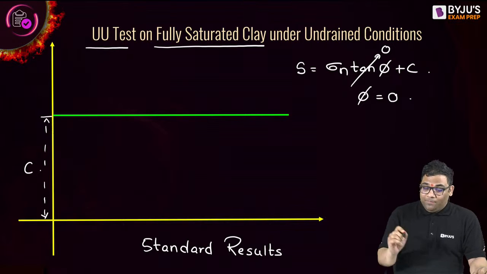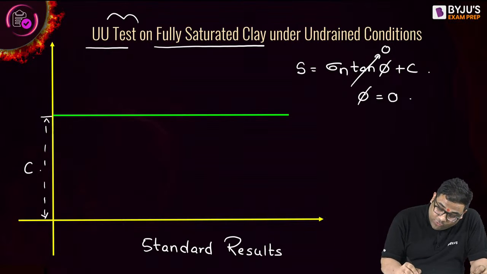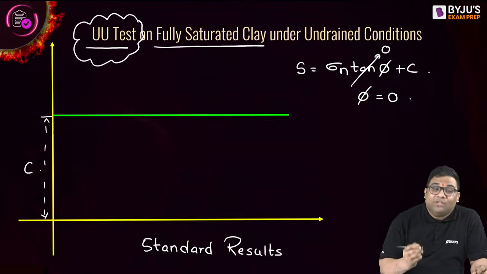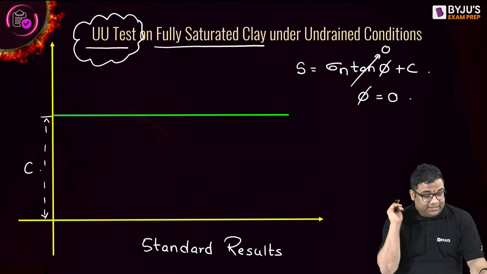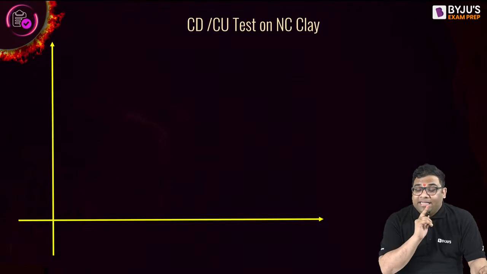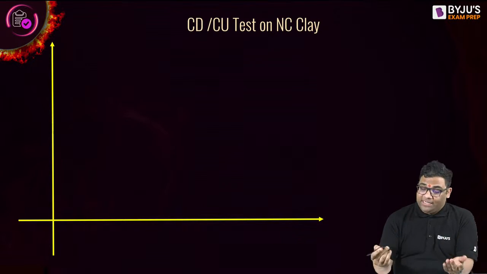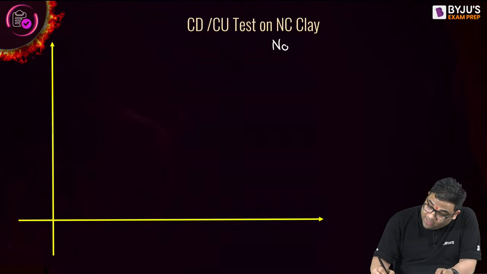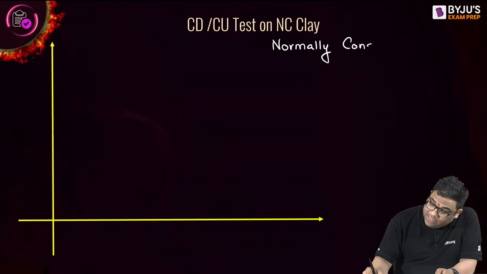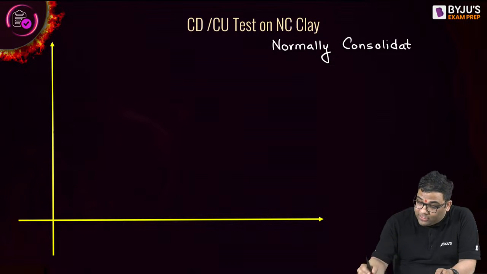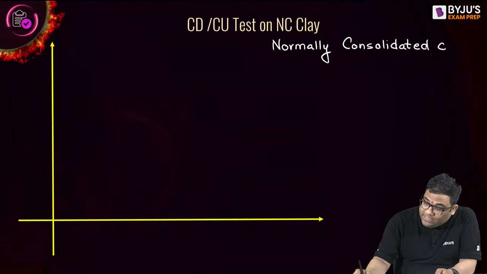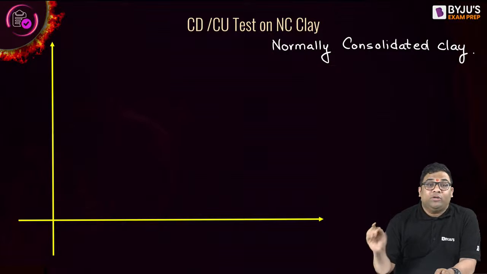Remember that whenever there is a UU test given on a fully saturated soil, your phi will be 0. And whenever they give a CD or CU test on normally consolidated clay, very important, CD or CU test on normally consolidated clay.